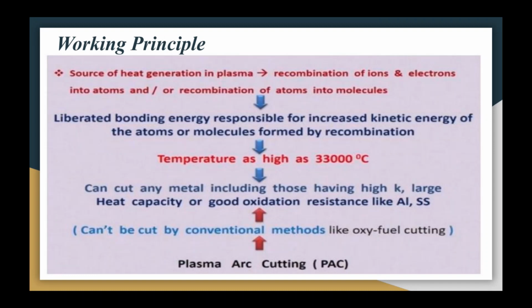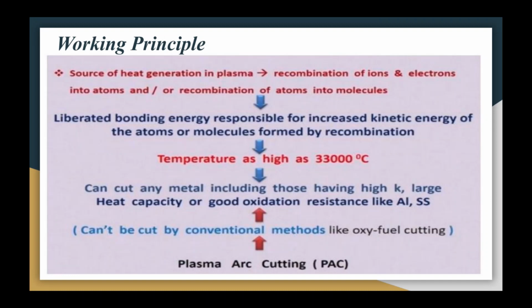Many materials, say aluminum, stainless steel, etc., have high thermal conductivity, high heat capacity, and good oxidation resistance. As a result, such materials cannot be cut by conventional techniques like oxyfuel cutting, but they can be easily cut by plasma arc machining or plasma arc cutting.